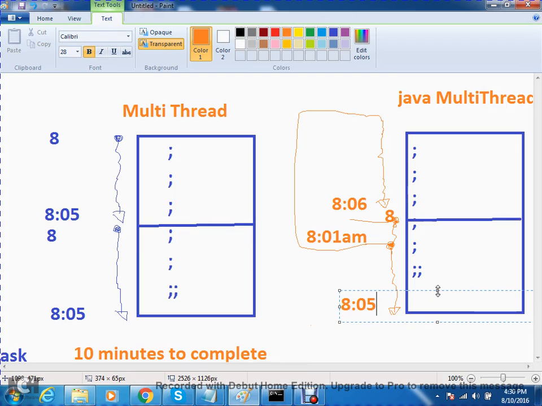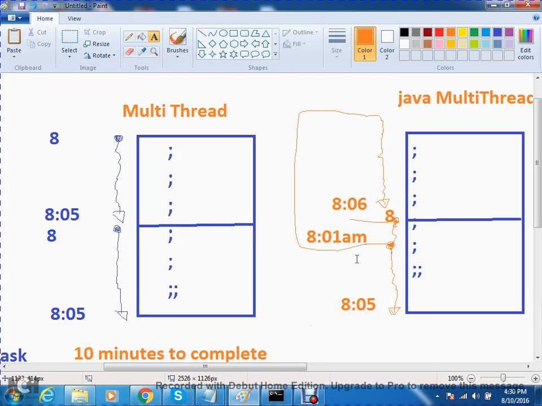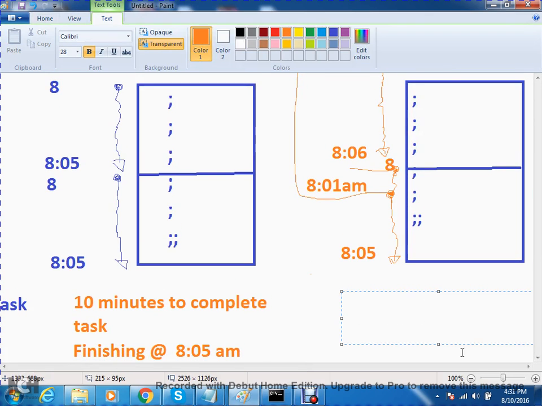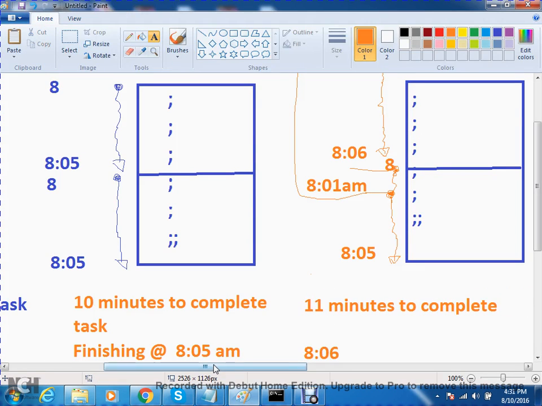How much time did both threads take? 11 minutes. Yes or no? Anyhow, we complete the entire task at 8:06, but it took 11 minutes to complete. Anyhow, just 1 minute, right?